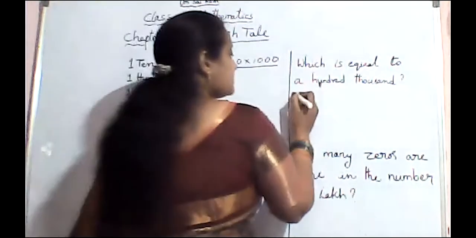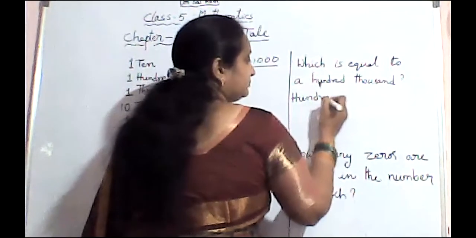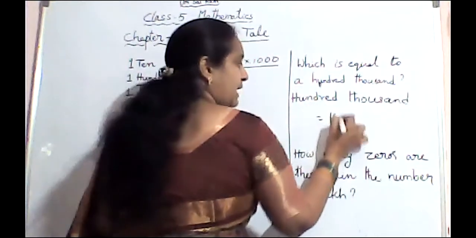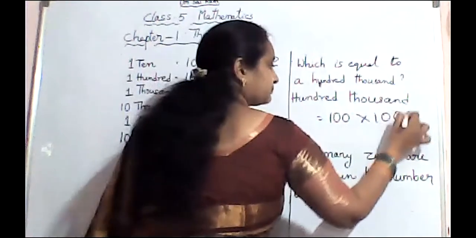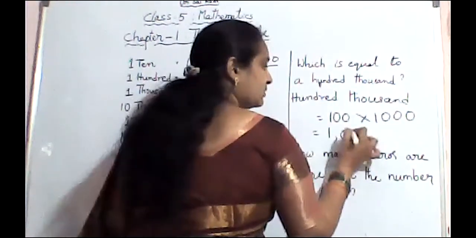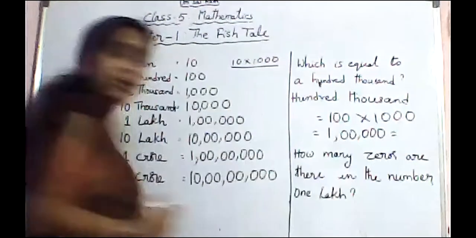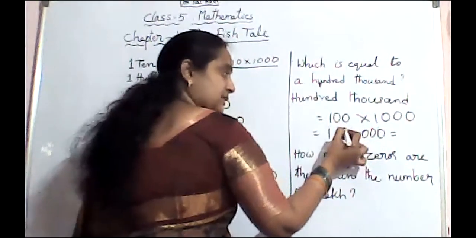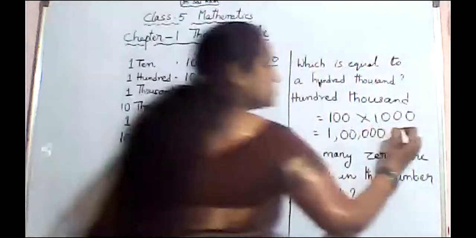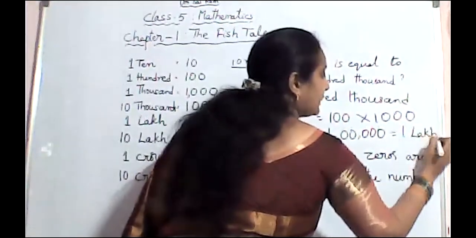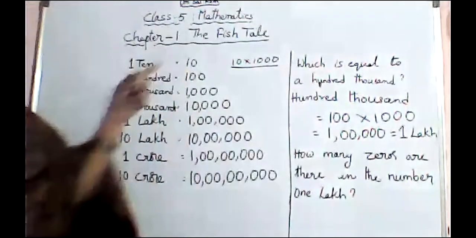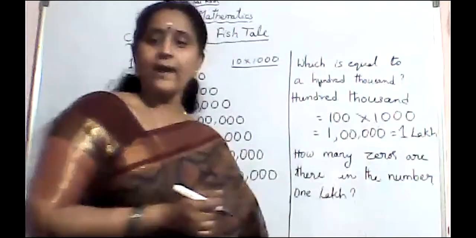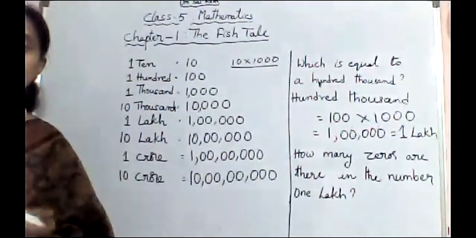100,000 means what? 100 into 1,000. So how many zeros do you have here? 5 zeros you have. So when we have 5 zeros, what is the value? Ones, tens, hundreds, 1,000, 10,000 and 1 lakh. So this is 1 lakh. So which is equal to 100,000? 100,000 is equal to 1 lakh.